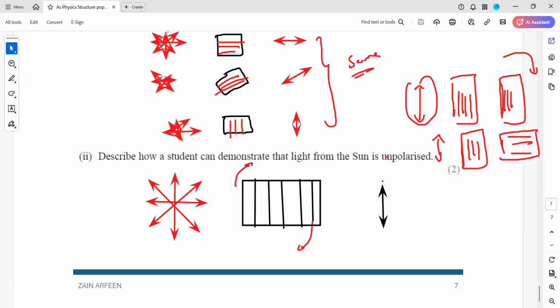But if we want to show the light is unpolarized, we use only one polarizing filter and rotate it to different orientations, and every time the amount of light which passes through the polarizing filter has the same intensity. Different planes, but the intensity will be the same. So two polarizing filters are used to identify a polarized light, and one polarizing filter alone, when you rotate it, lets you identify that the light is unpolarized. Is it clear, this one?